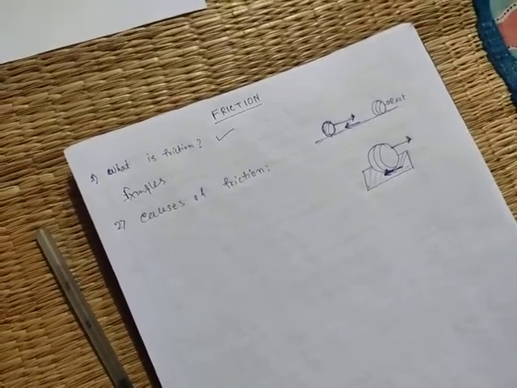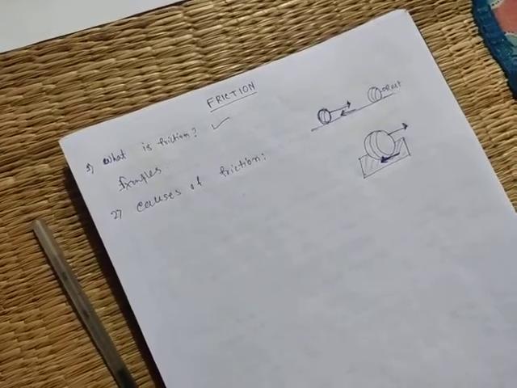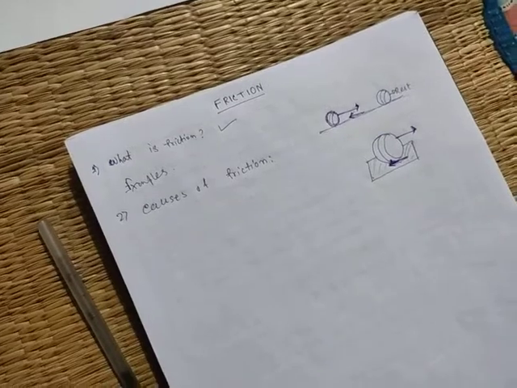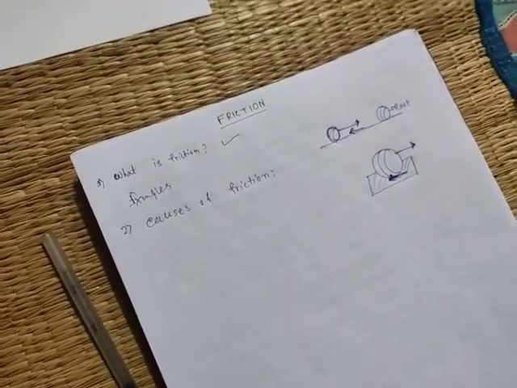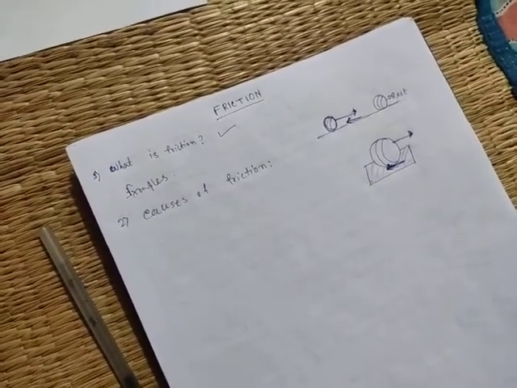But actually, the surfaces of these are not smooth. If you see under a microscope, it contains a number of peaks and valleys.